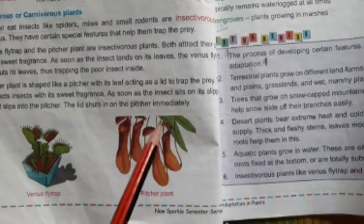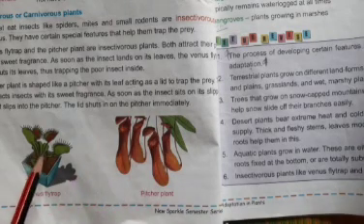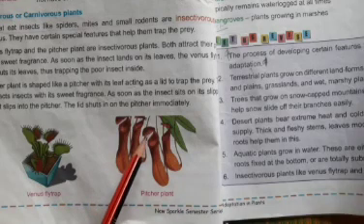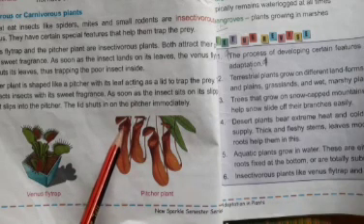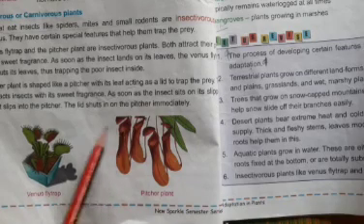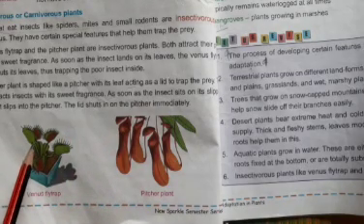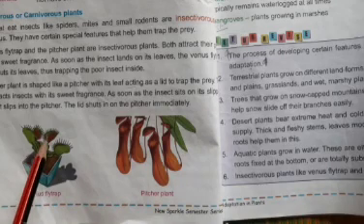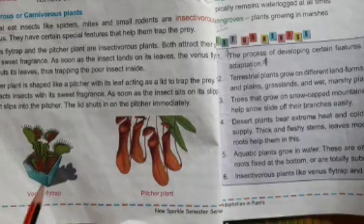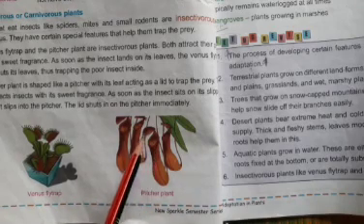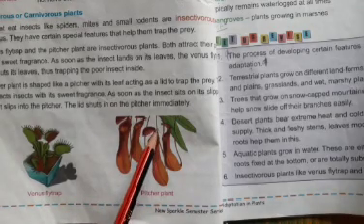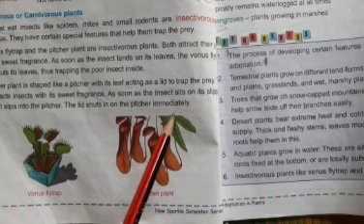Both attract the prey with their sweet fragrance. As soon as the insect lands on its leaves, the Venus flytrap closes its leaves, thus trapping the poor insect inside. And the pitcher plant is shaped like a pitcher, with its leaf acting as a lid to trap the prey.